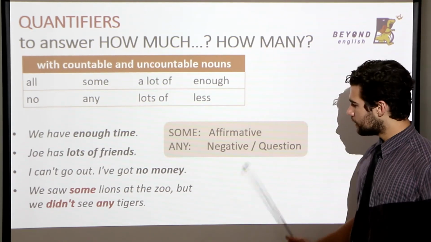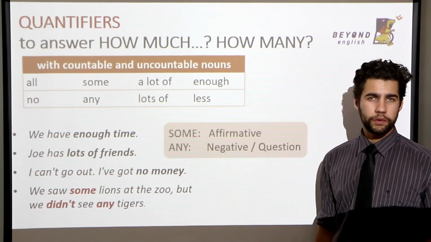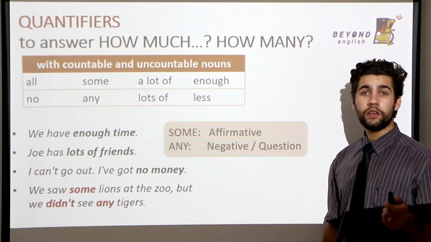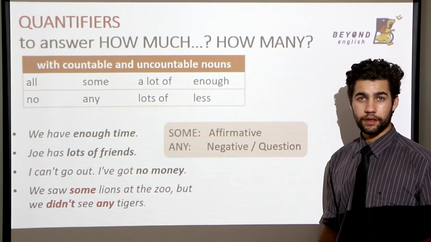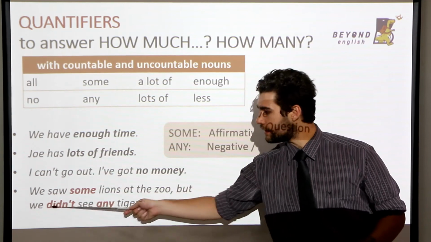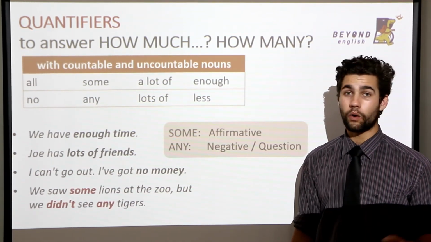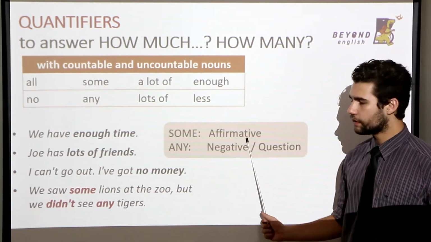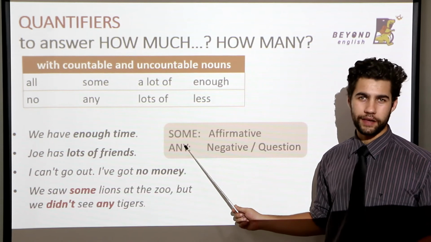For this, if we wanted to make a question, we would say, did you see any tigers? And our answer, no, we didn't see any tigers. Or affirmative, yes, we saw some tigers.